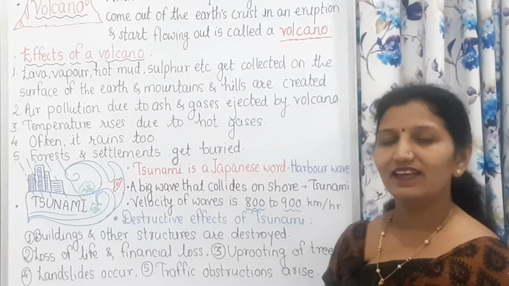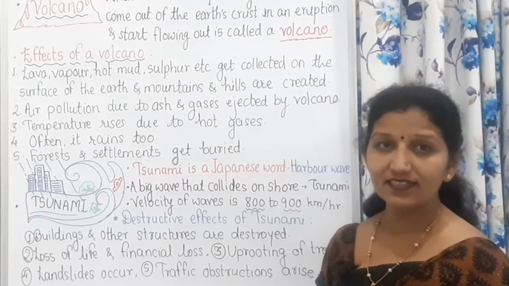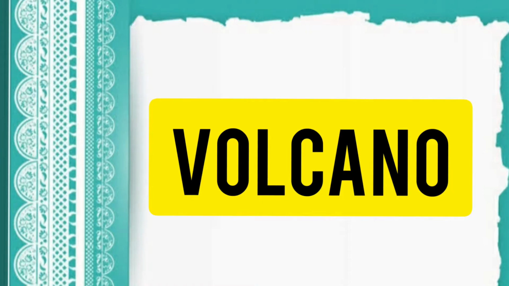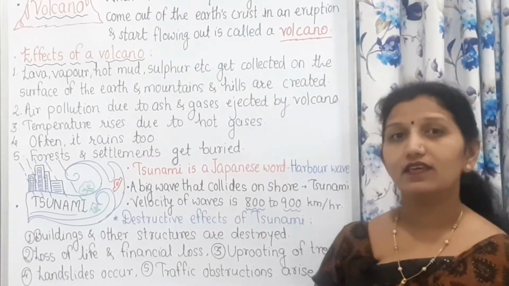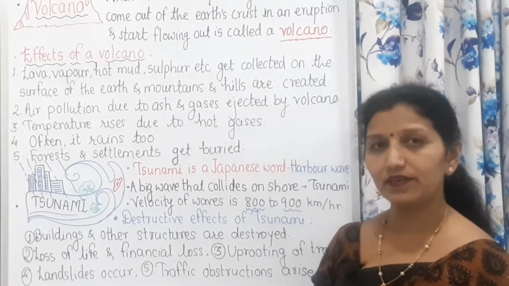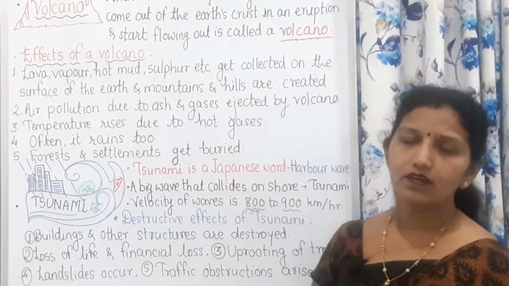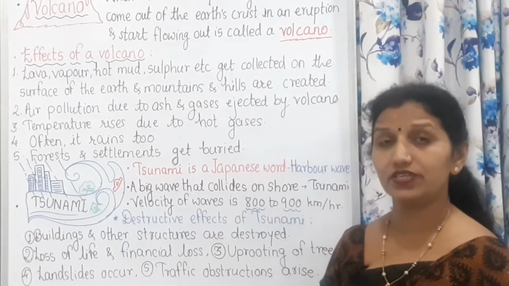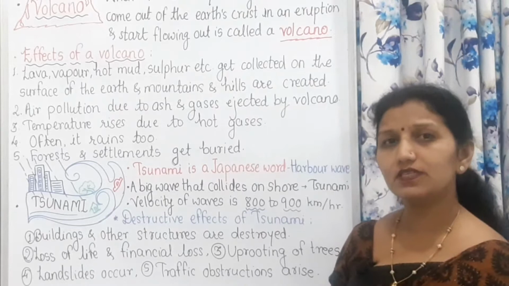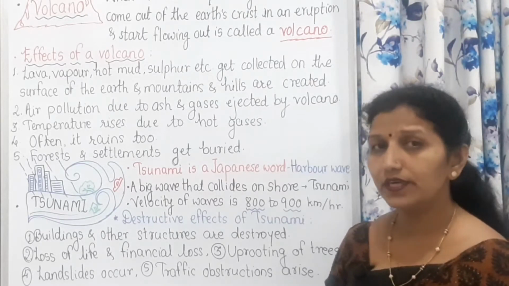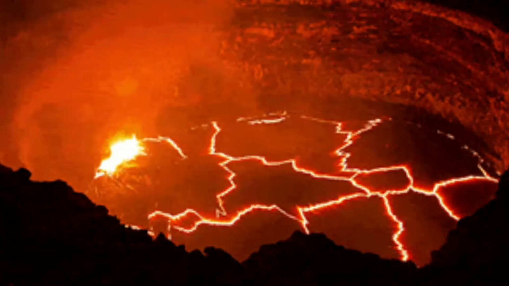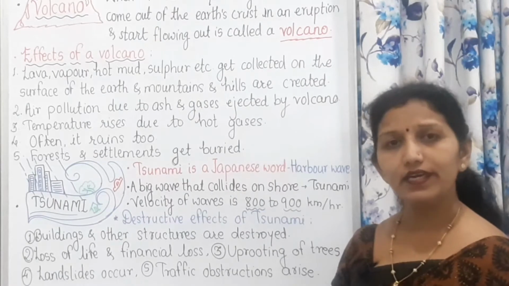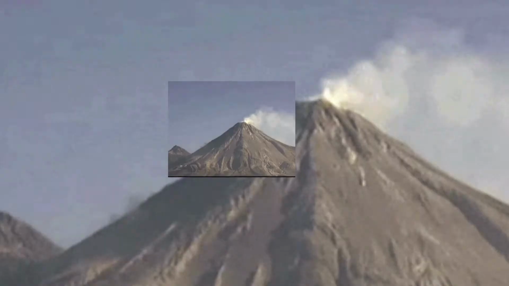Come on children, let us study the next type of natural disaster, and that disaster is volcano. In Marathi it is called Jwalamukhi, and we know that it is a natural phenomenon or natural event. The Earth's interior is very hot, and these hot substances from the interior of the Earth try to come to the surface of the Earth. And in this, what happens? Sometimes solid, liquid, gases, they are pushed towards the Earth's surface.